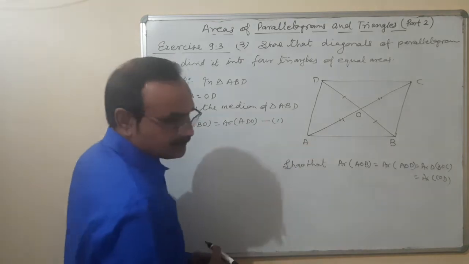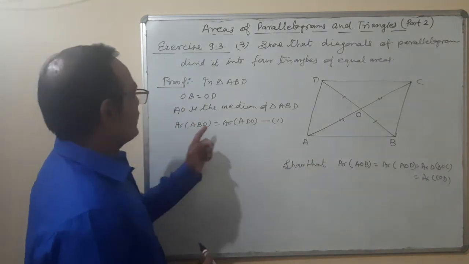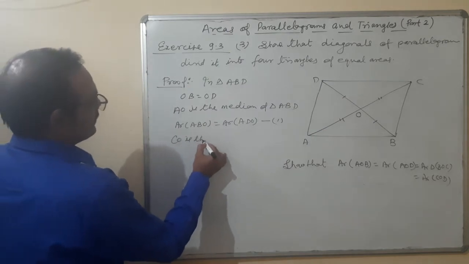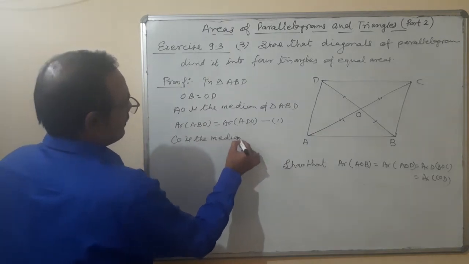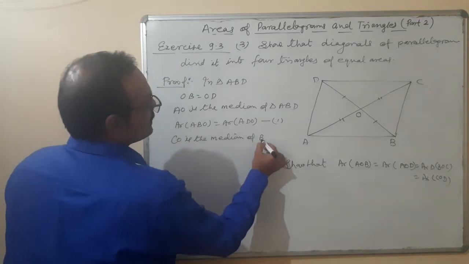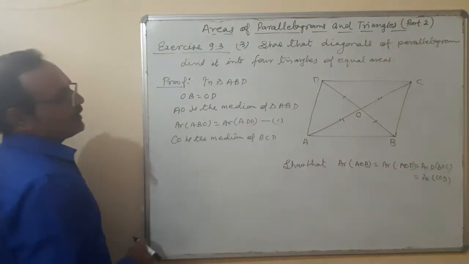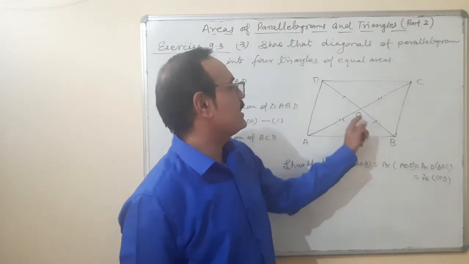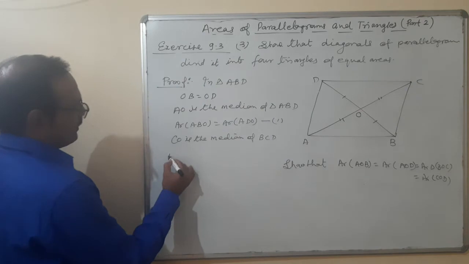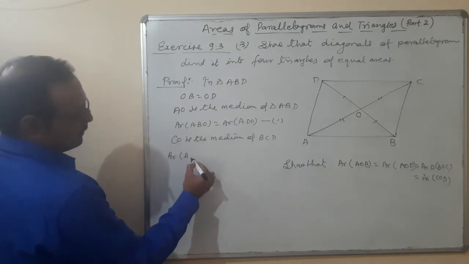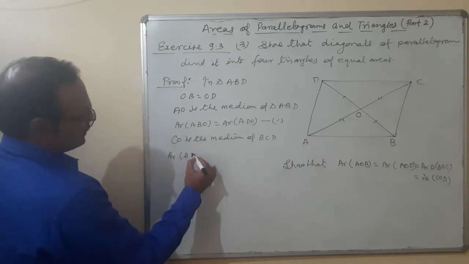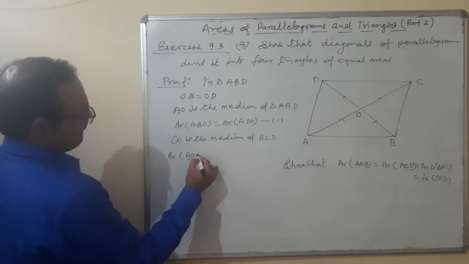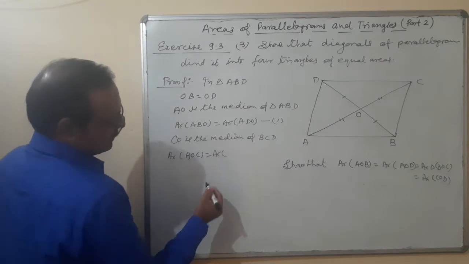Okay. Same as, CO is the median of triangle BCD. What to write here? Area of triangle AOC... area of triangle BOC is equal to area of triangle COD.